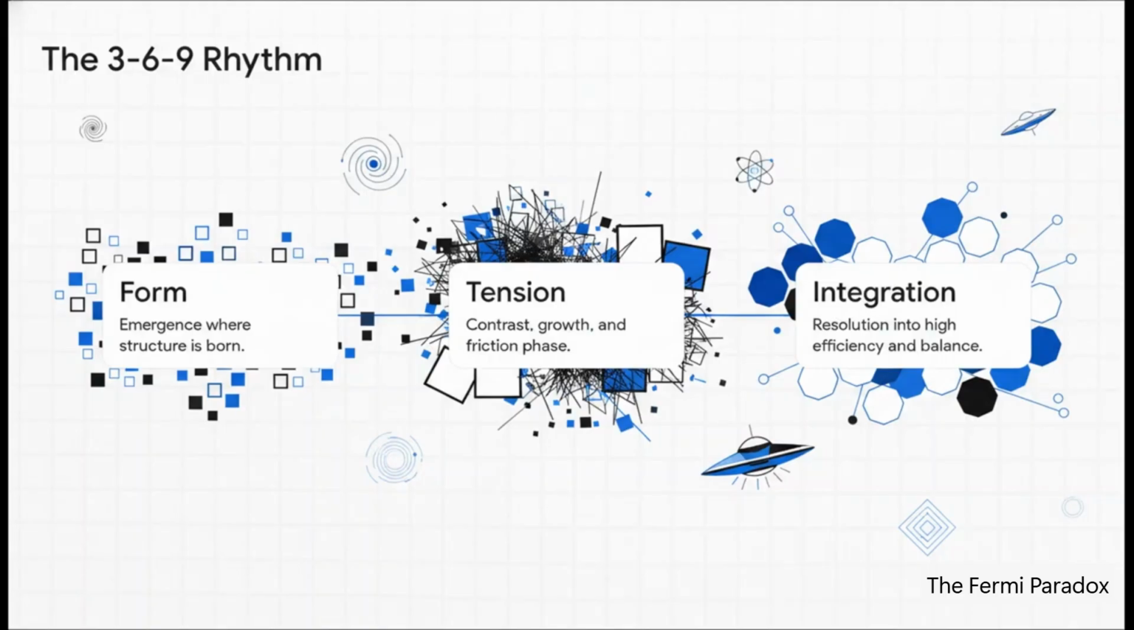Step 1 is form. That's when things just emerge and start building. Step 2 is tension. This is a noisy, highly wasteful period of growth and friction. It's kind of like a messy teenager phase. And step 3 is integration. That's when the system finally figures things out, becoming highly efficient and perfectly balanced. And here's the kicker. This applies to everything from tiny atoms all the way up to entire alien civilizations.